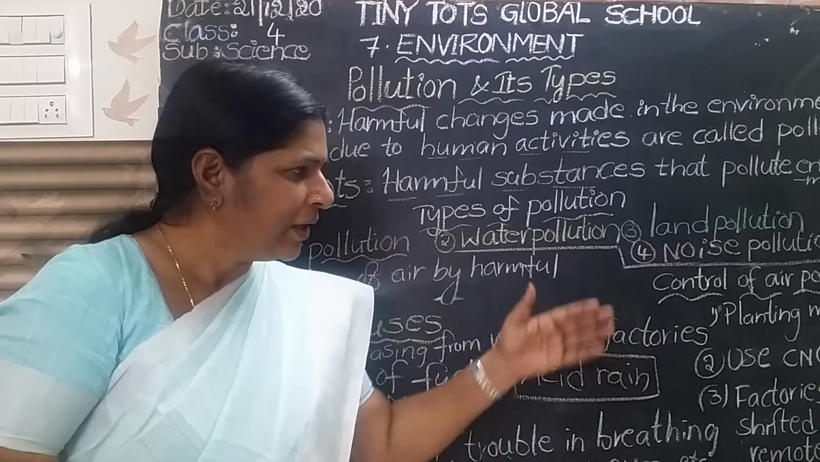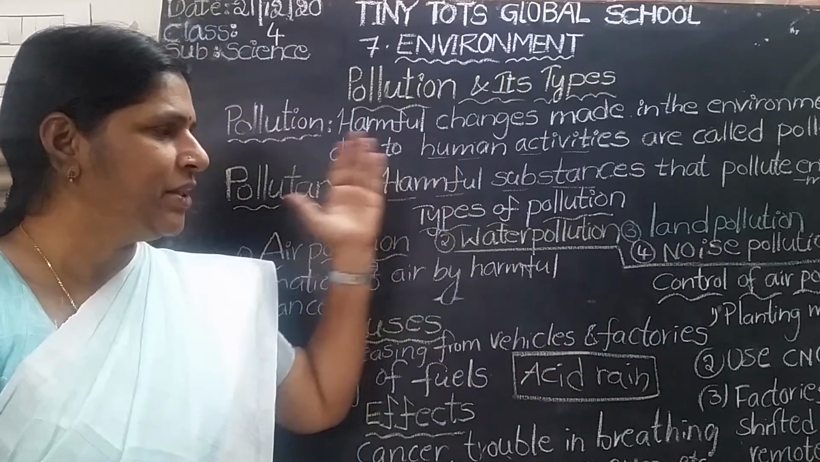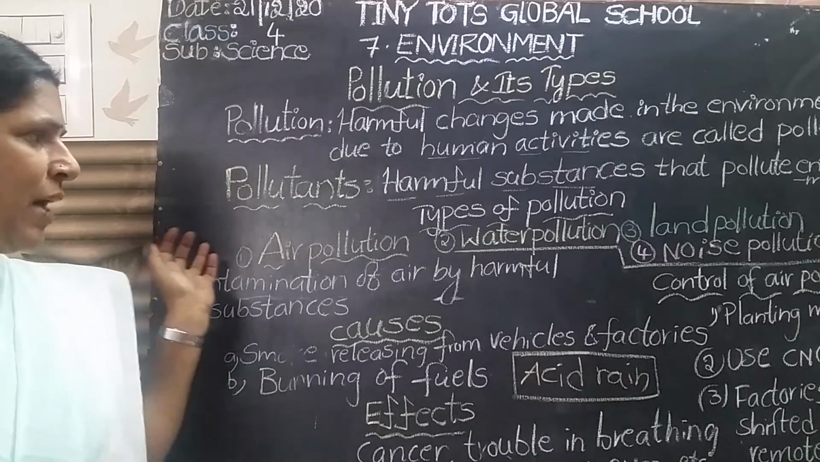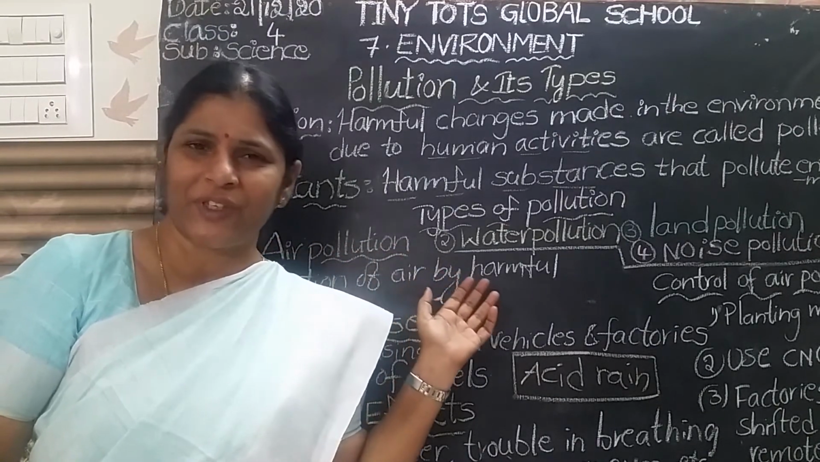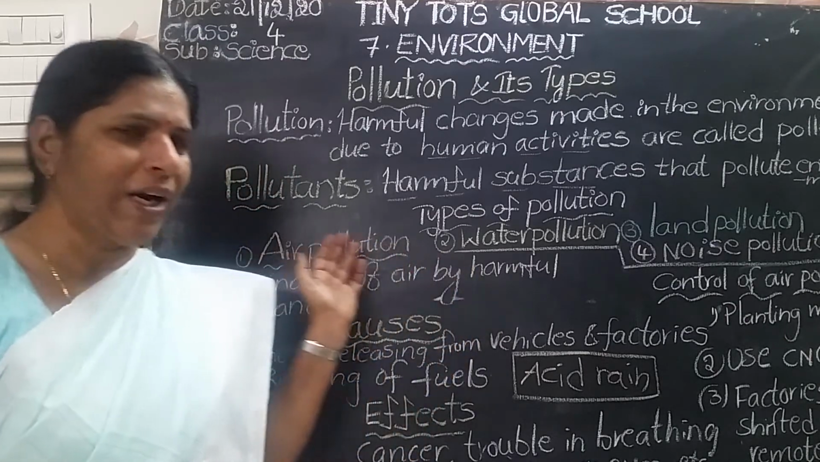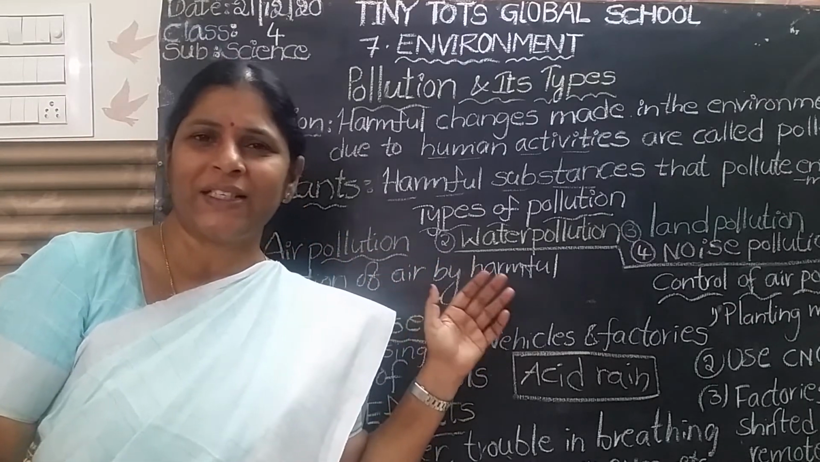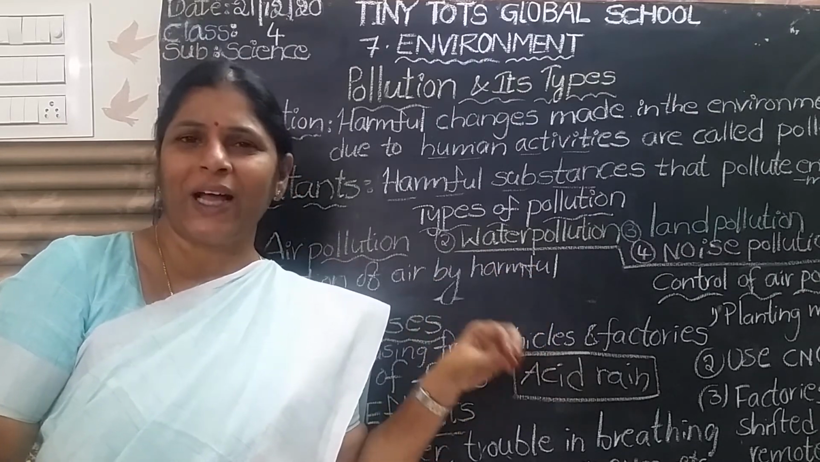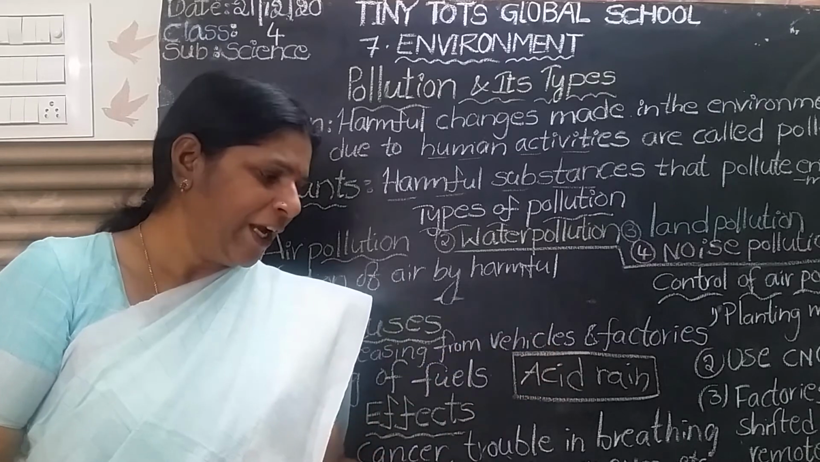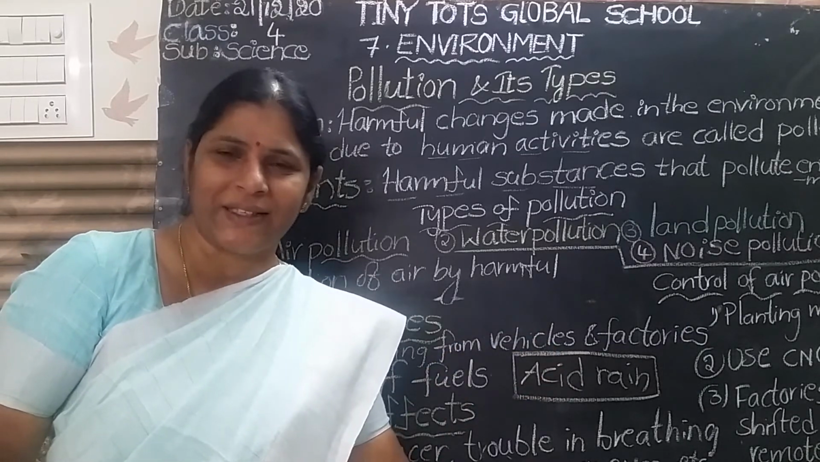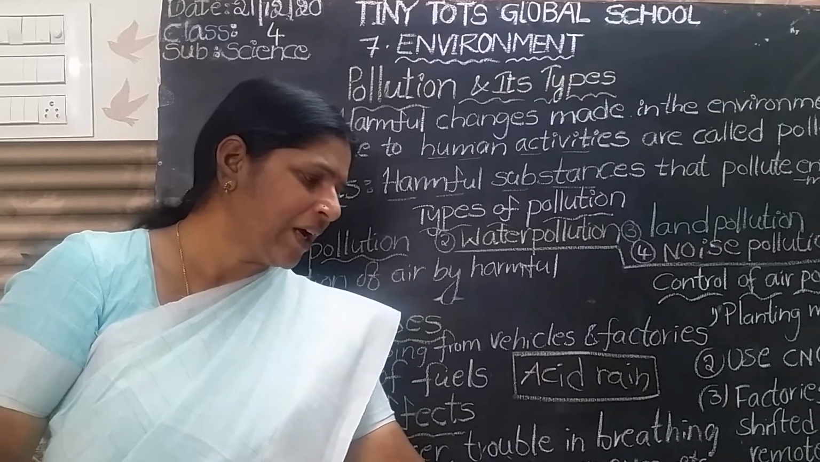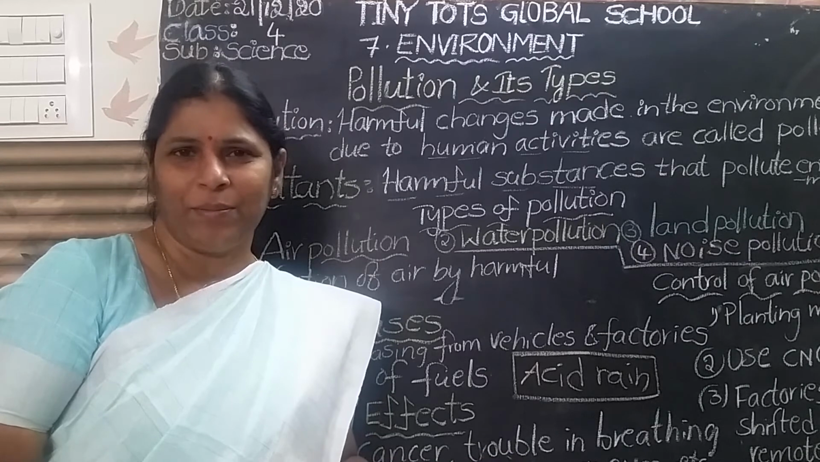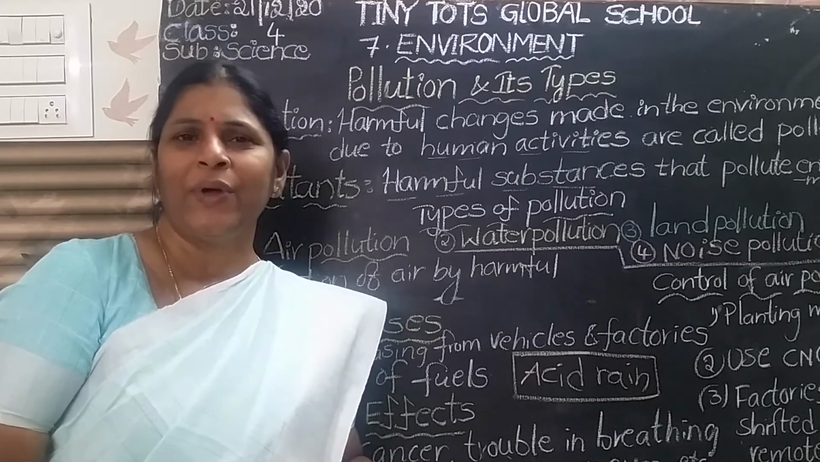Okay, this is the air pollution. So what is meant by air pollution? Contamination of air by harmful substances is known as air pollution. What are the main sources of air pollution? Industries, vehicles and factories are the main sources of air pollution. What are the causes of air pollution? Air pollution is caused by the vehicles, and factories and industries. Burning of fuels is the main cause of air pollution.